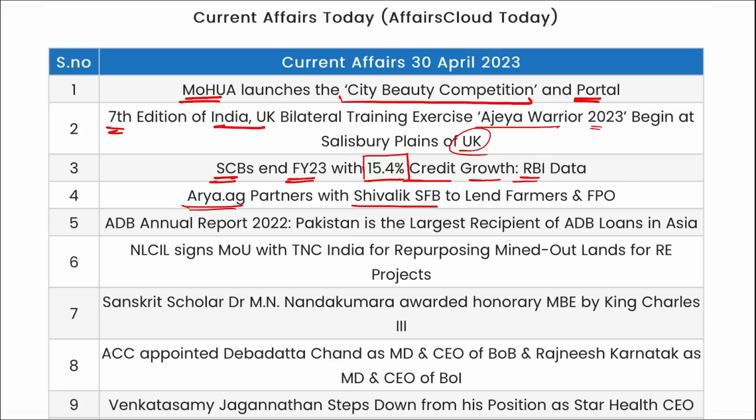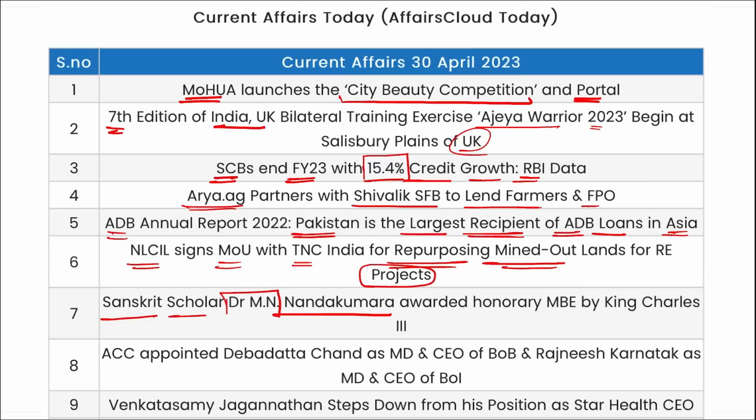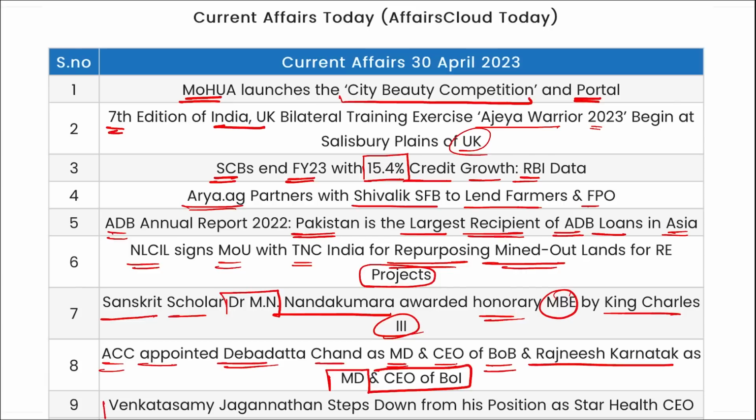Arya.ag partnered with Shivalik Small Finance Bank to lend to farmers and FPOs. The Asian Development Bank annual report was released, and Pakistan is the largest recipient of Asian Development Bank loans in Asia. NLCIL signed an MOU with TNC India for repurposing mined out lands for RE projects. Sanskrit scholar Dr. M.N. Nanda Kumara has been awarded an honorary MBE by King Charles III. ACC appointed Debadatta Chand as MD and CEO of Bank of Baroda and Rajneesh Karnatak as MD and CEO of Bank of India. Venkata Swamy Jagannathan has stepped down from his position as Star Health CEO.